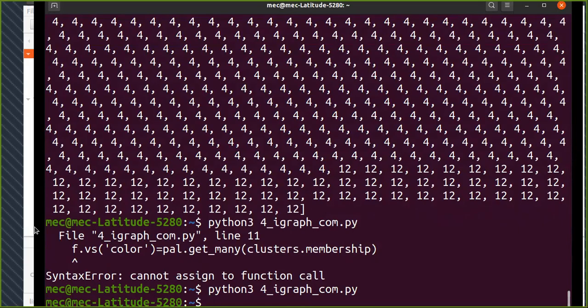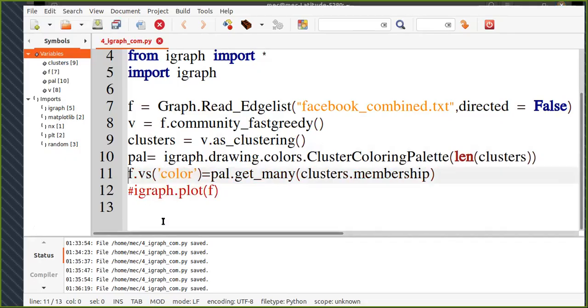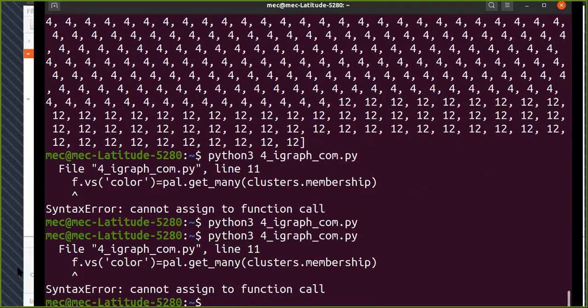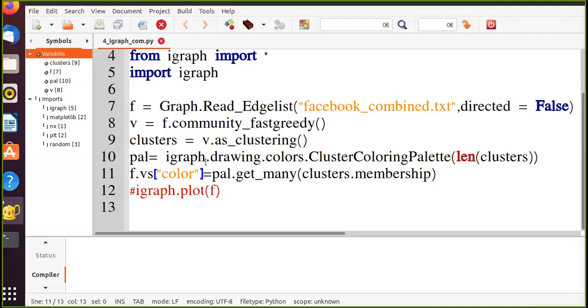Okay, till here everything is all right. Let me try it once again. It shows me an error. Okay, let me figure out what this error is. I made a stupid mistake here. This should be square braces, not these braces which are used for a function. So I have assigned it a color, and then we are going to plot it.